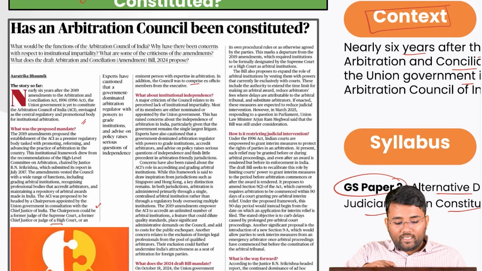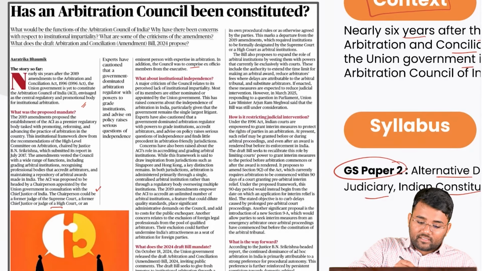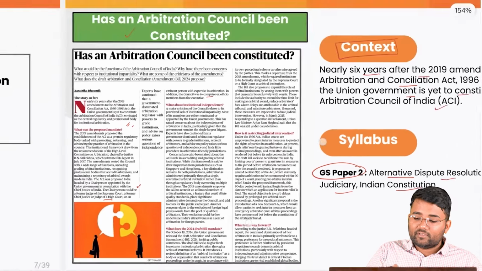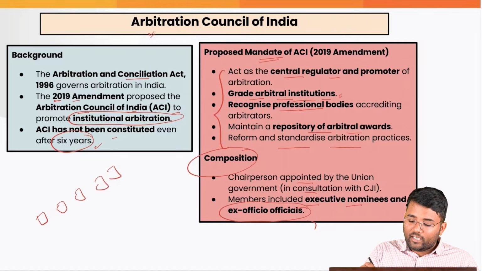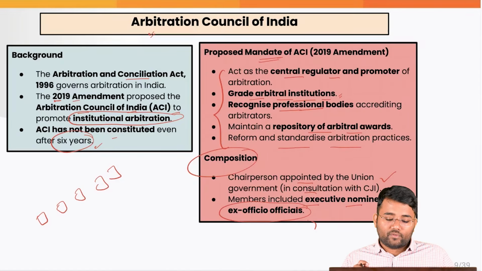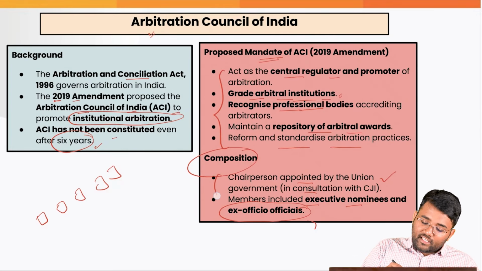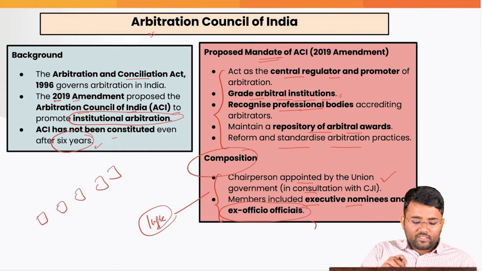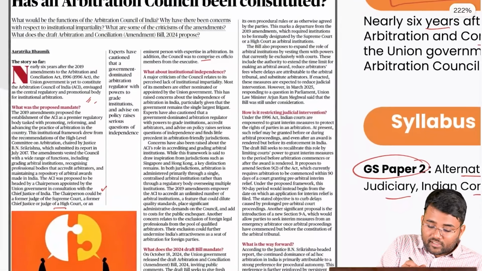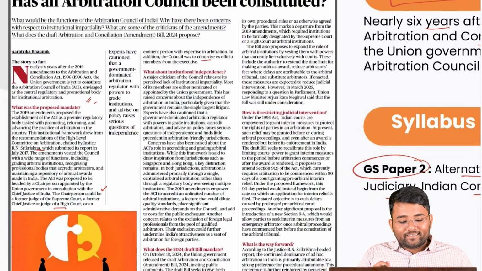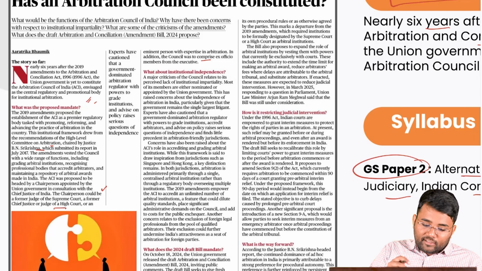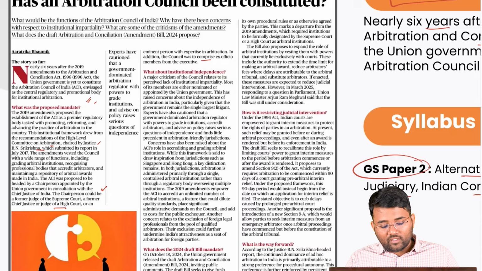Now, what we need to understand is that there were certain criticisms that this amendment drew. For example, it was said that since the majority of the powers are given to the executive for the nomination or appointment of the members and the chairperson, these people might influence the decisions. Why? Because their appointment is coming from the executive itself. Also, there was the Justice B.N. Sri Krishna Committee, which submitted its report in July 2017, the High Level Committee on Arbitration. And based on those recommendations, the amendments were done.